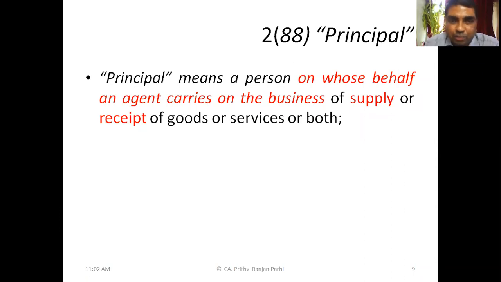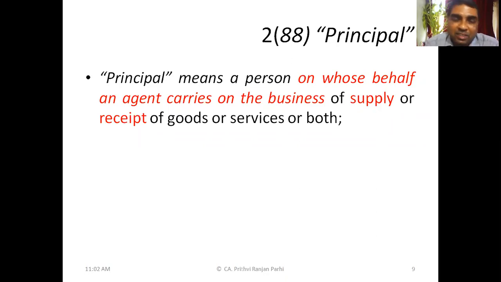The principal here means the person on whose behalf an agent carries on the business. You may get the work done by somebody else. He is only representing you. In that case, you are the principal.